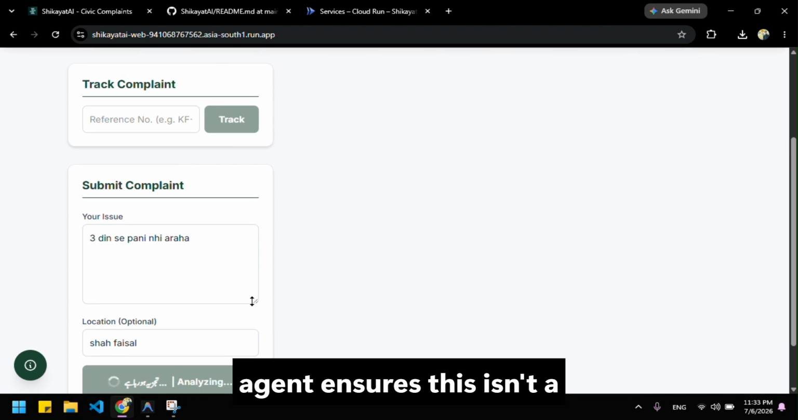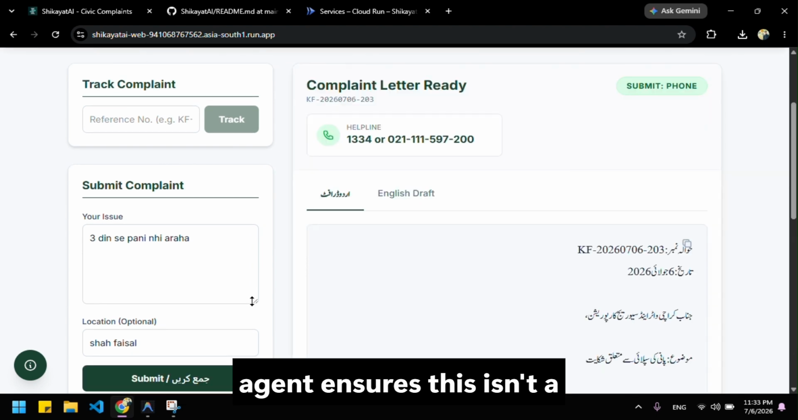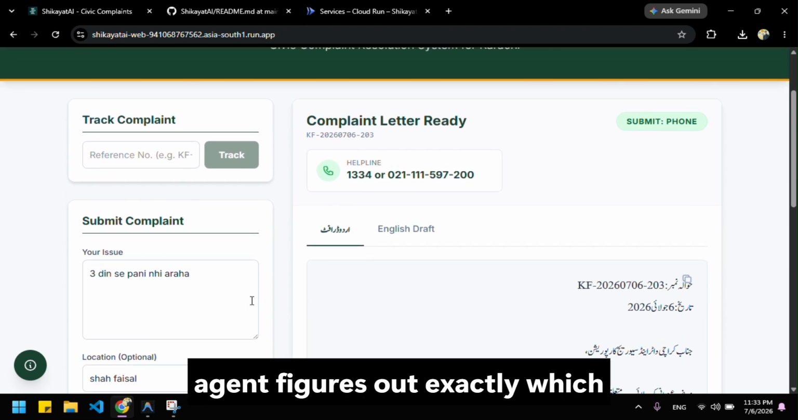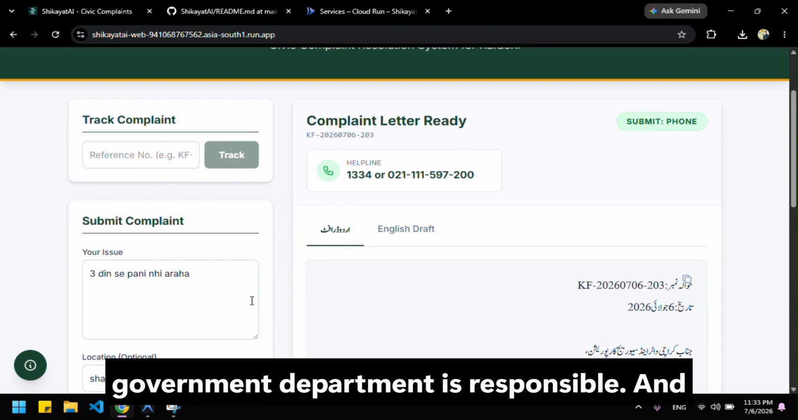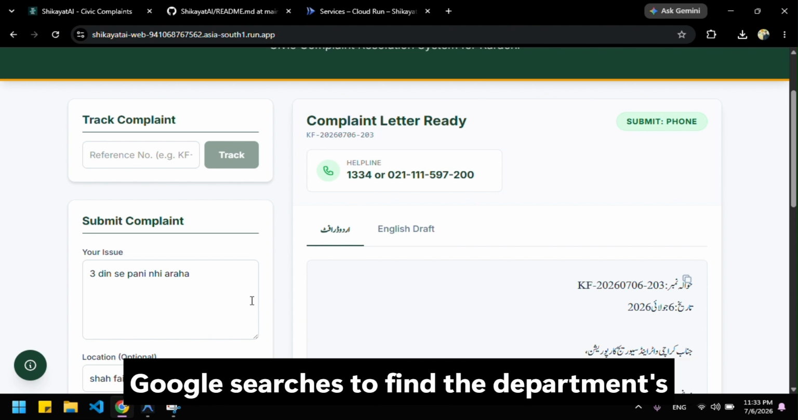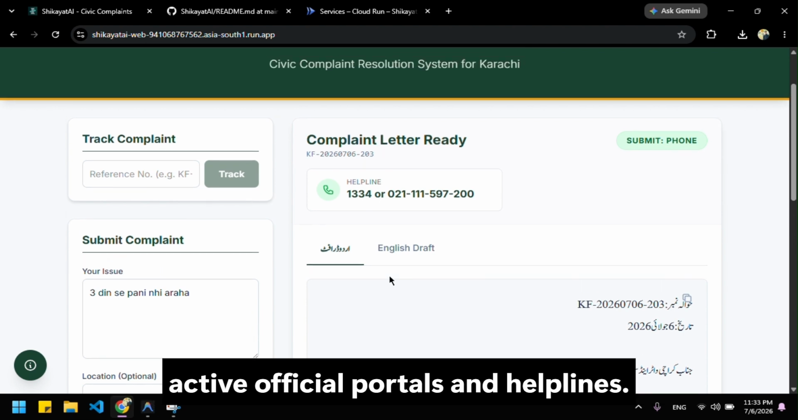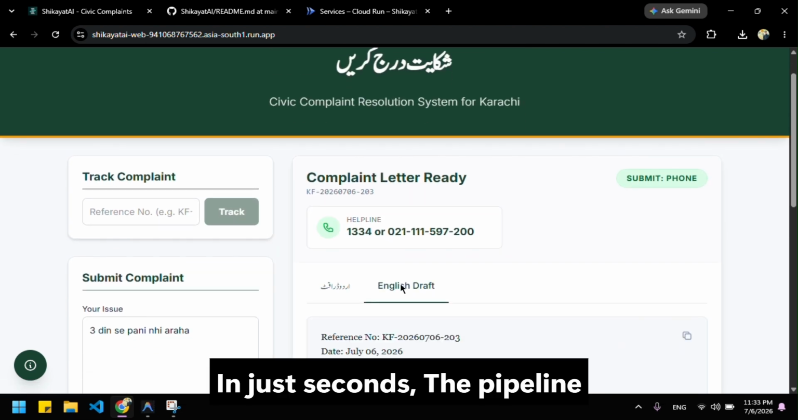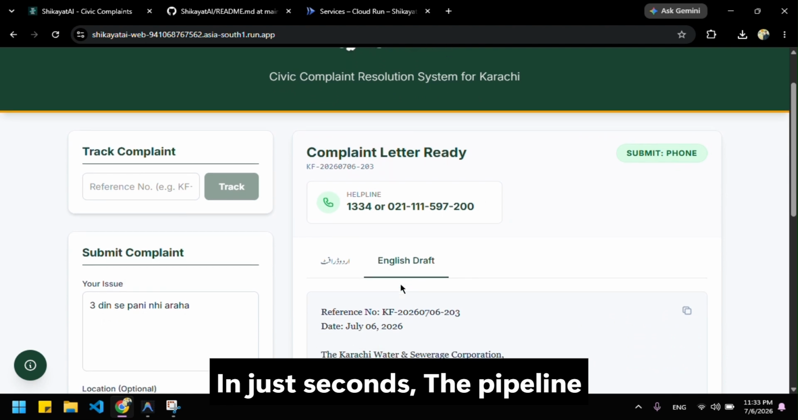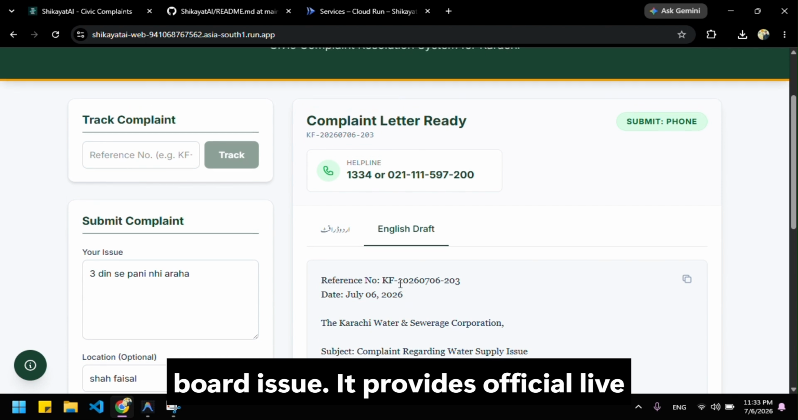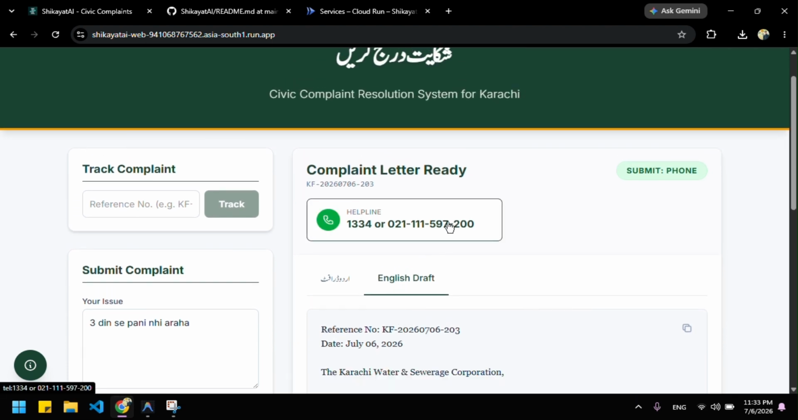First, a safety agent ensures this isn't a medical emergency. Then a classifier agent figures out exactly which government department is responsible. And finally, a researcher agent executes live Google searches to find that department's active official portals and helplines. In just seconds, the pipeline determines this is a water and sewage board issue. It provides the official live helpline,